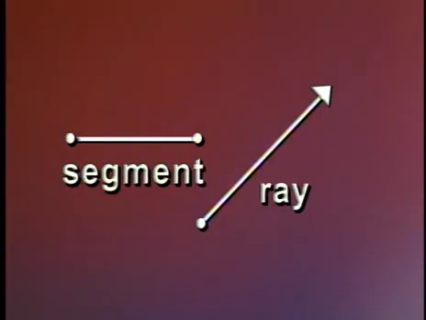A ray really has no specific length. A ray goes on forever and ever. It has one endpoint, and it goes off to infinity in one direction. Now, you might say a ray is half of a line, but what is half of infinity? That's another show altogether. But a ray has one endpoint and goes to infinity. It is a part of a line.